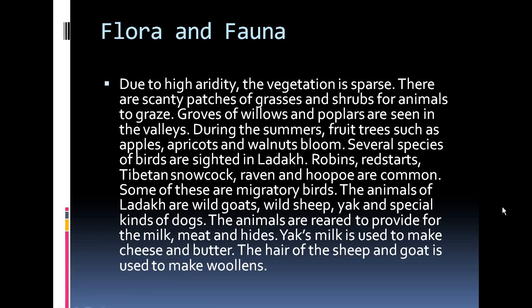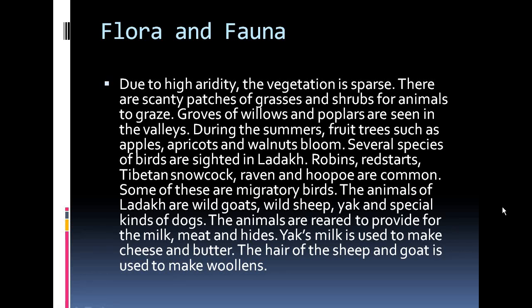So in the summer it is basically possible, because the direct sunlight can create a little humid situation. So there are conditions where certain fruit trees, which are apples, apricots and walnuts, can bloom very easily. But there are several species of birds sighted in Ladakh too.